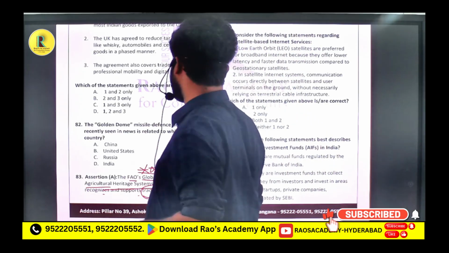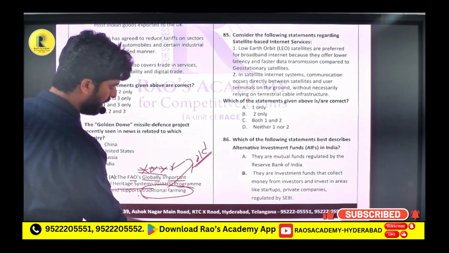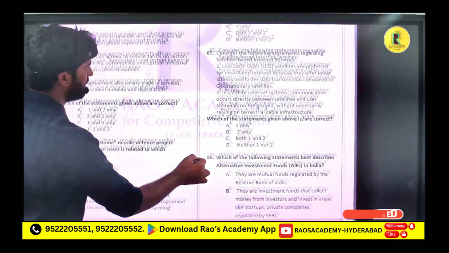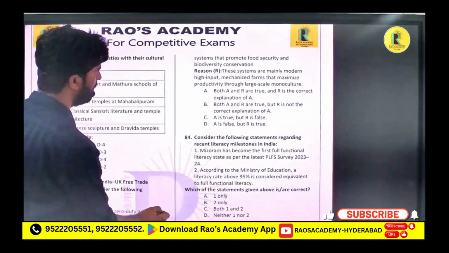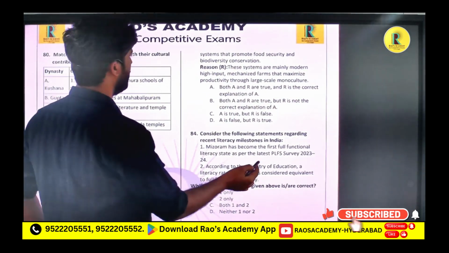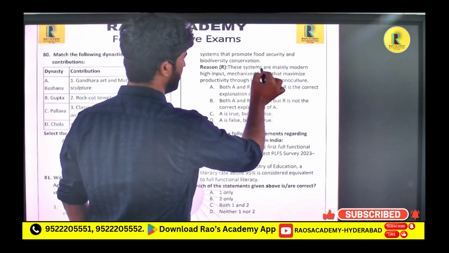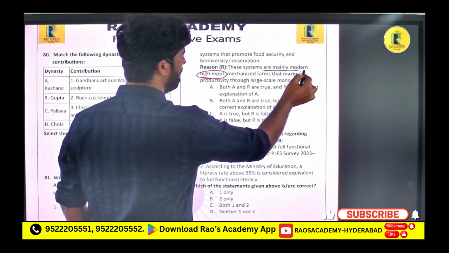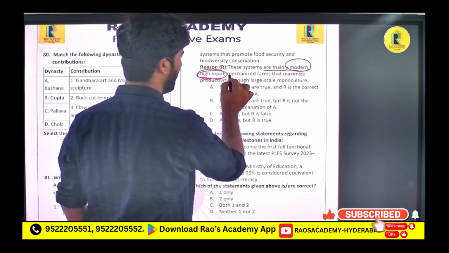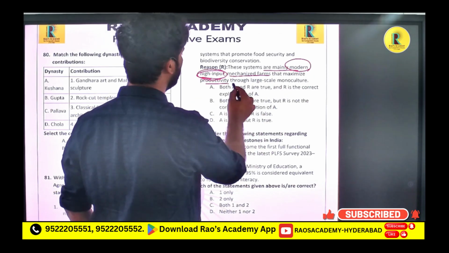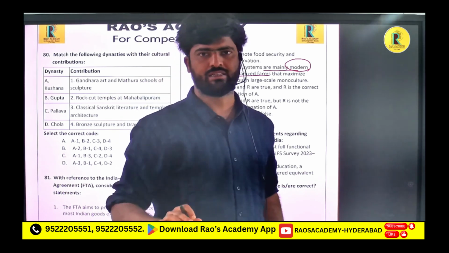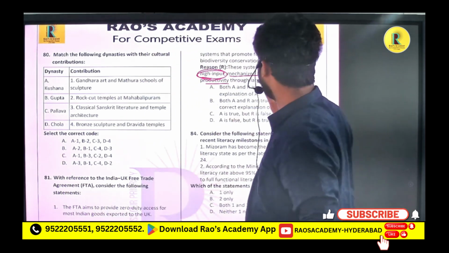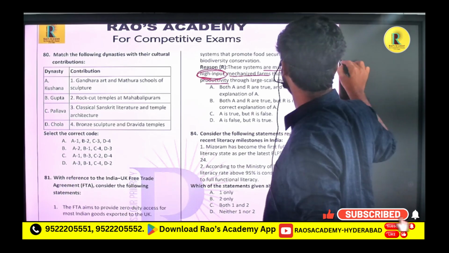So this recognition is to promote the old agriculture practices. Okay. And the next statement: the systems are mainly modern high input. So they are saying again modern high input mechanized farms that maximize productivity. We already know that this recognition is for the old, the traditional farming methods.